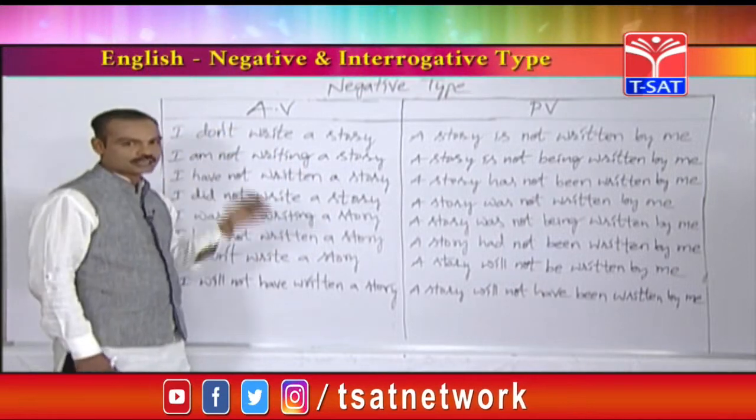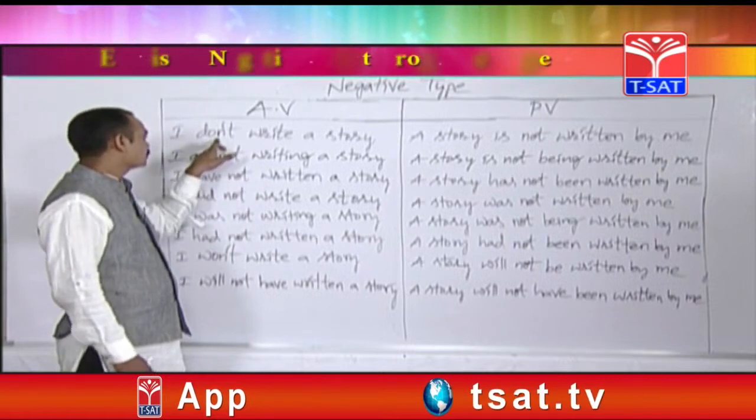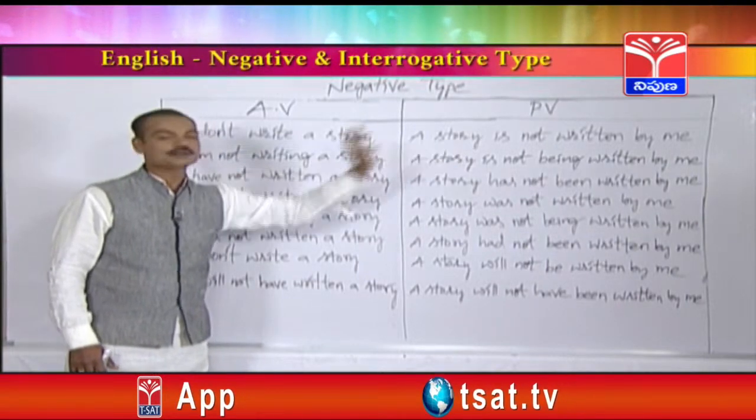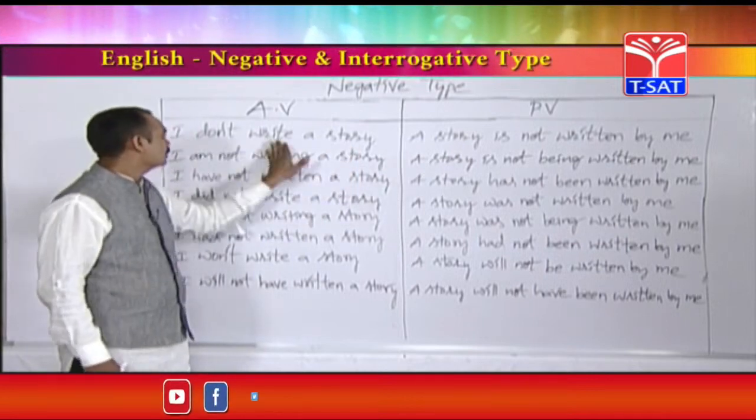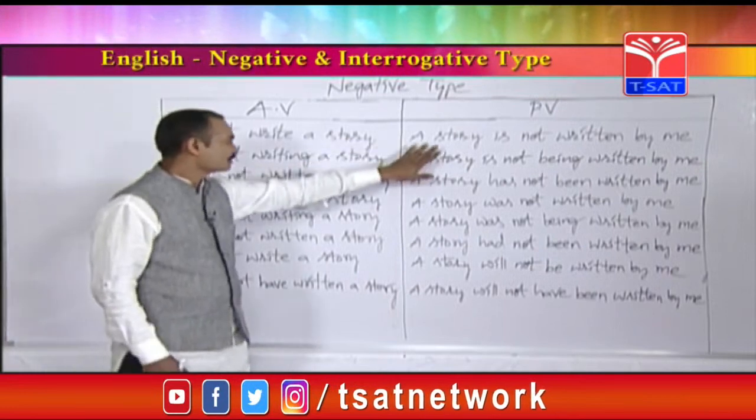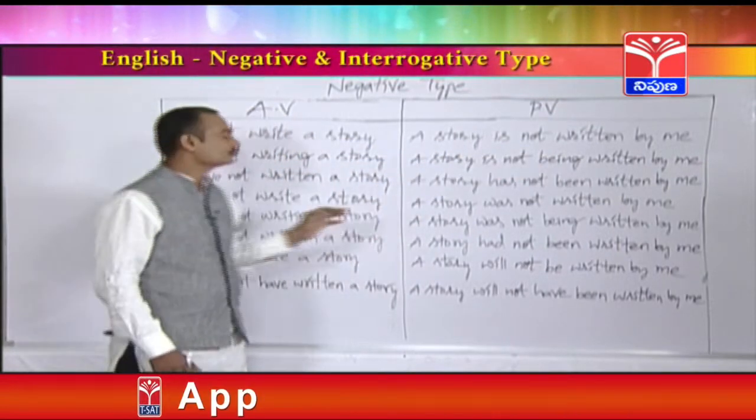But it is not a positive statement, it is a negative statement. I don't write a story. So whenever you see this negative form, not should be written after the helping verb. A story, I don't write a story. This is activize. The passive is a story is not written by me.